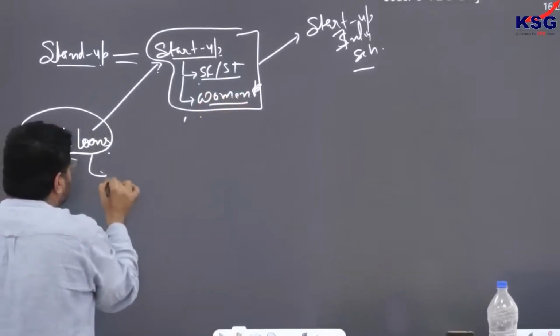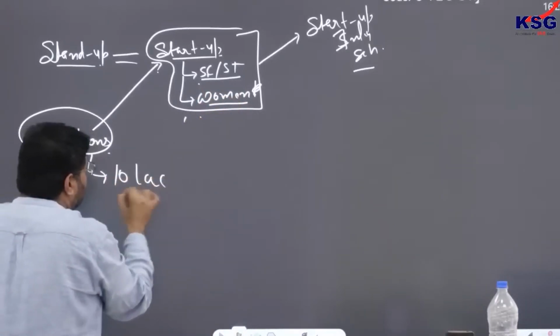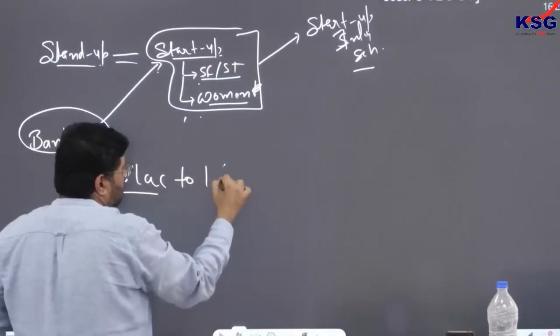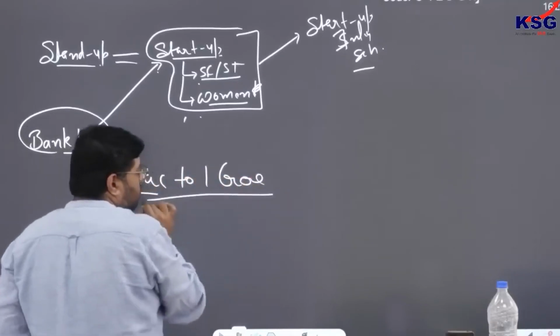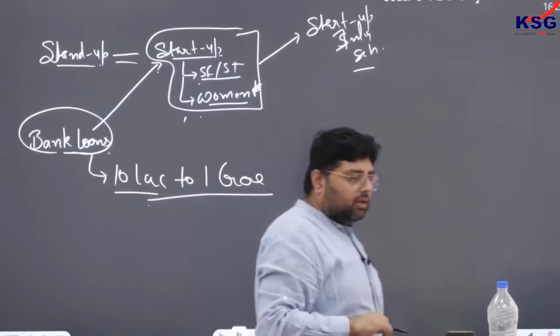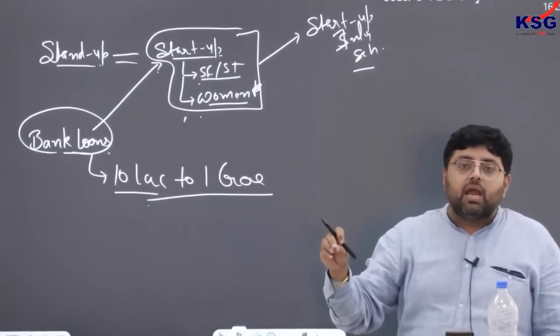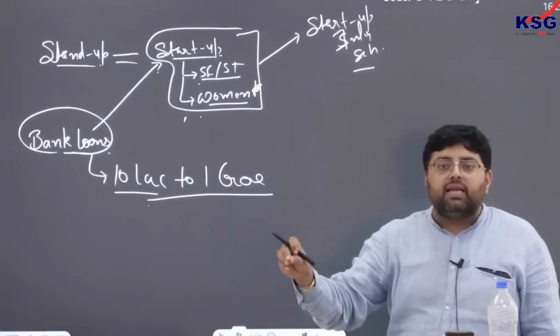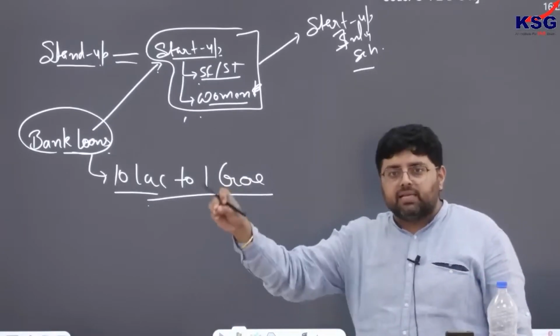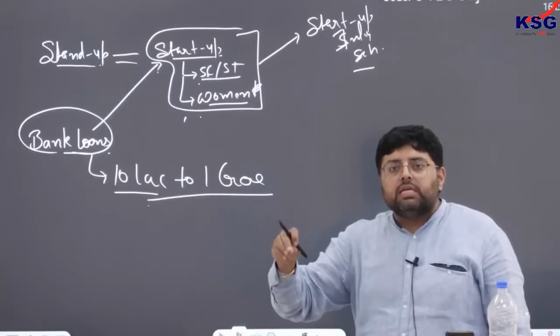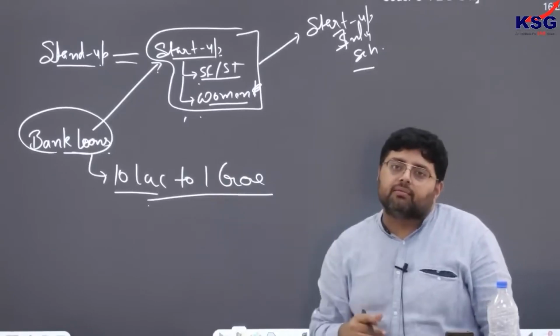So in this, government is giving a loan of 10 lakh to 1 crore. Okay, 1 crore, that is per bank branch, at least to one startup headed by SC, ST, or startup headed by women.